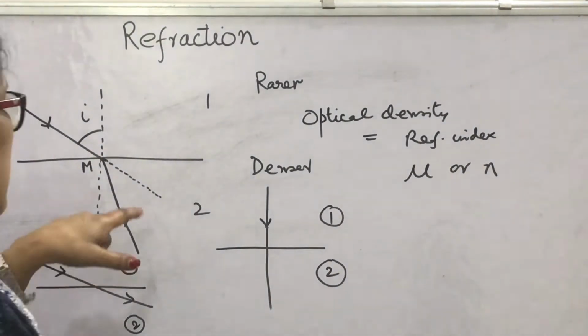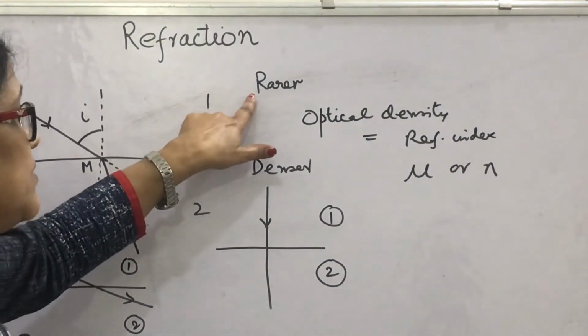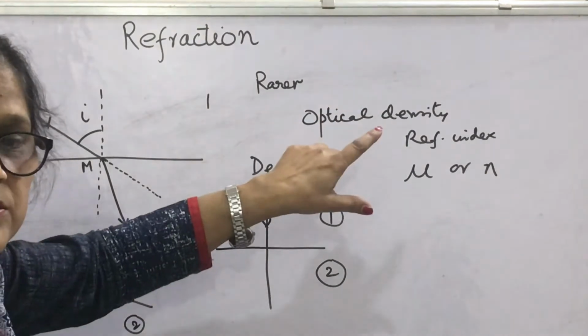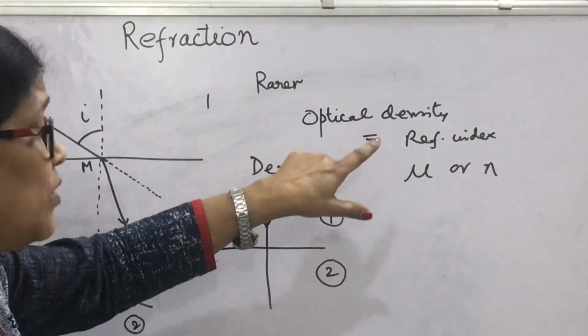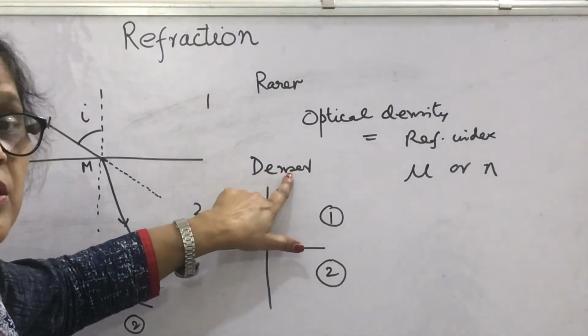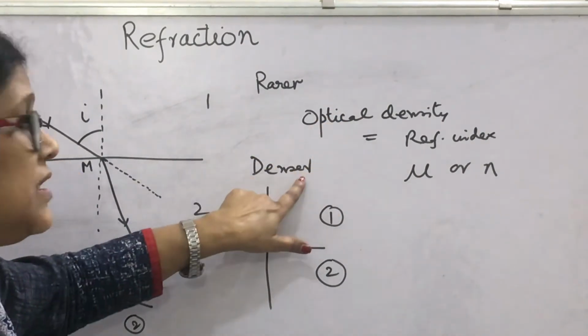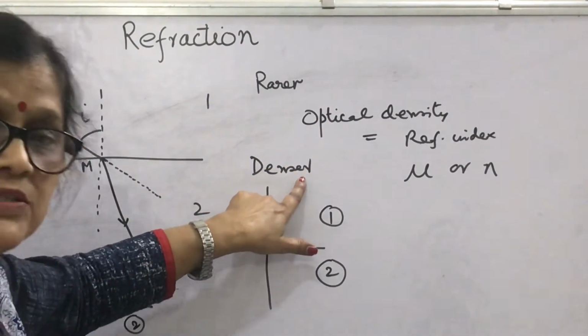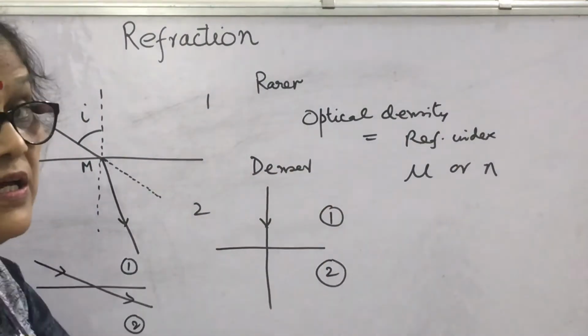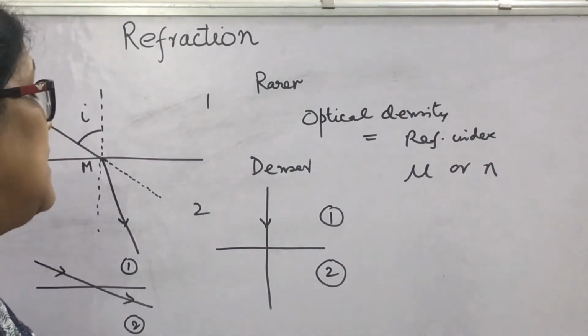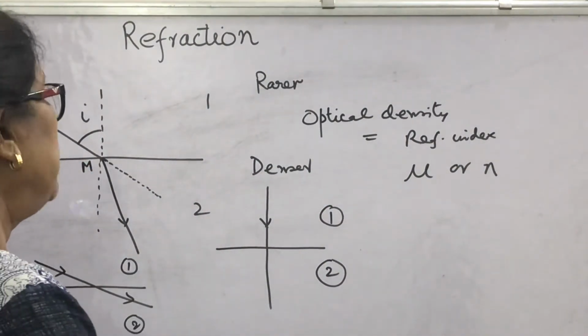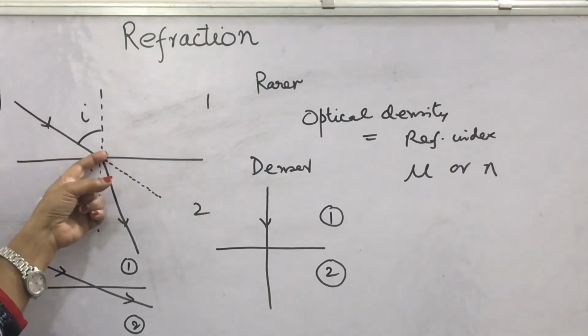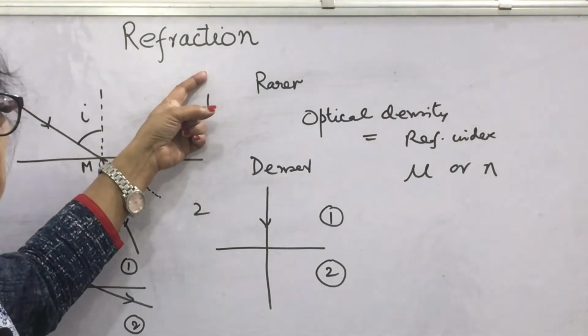What happens in case of rarer medium? Speed of light is more, and in denser medium, having more optical density, speed of light is less.